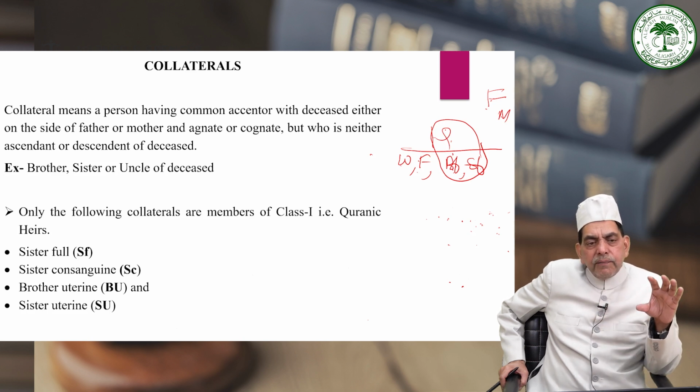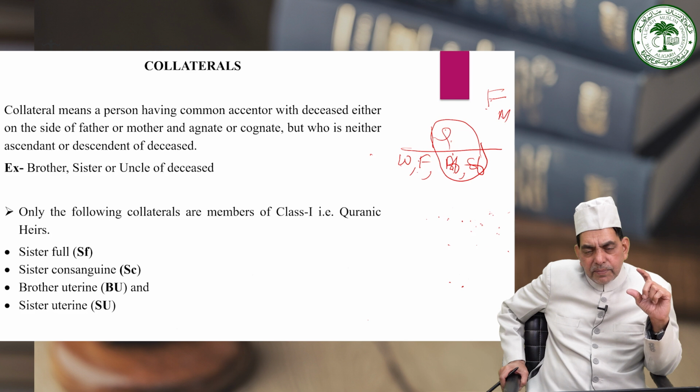But only few relations from the collateral have been recognized as class 1 here, and they are sister full, sister consanguine, brother uterine, and sister uterine.